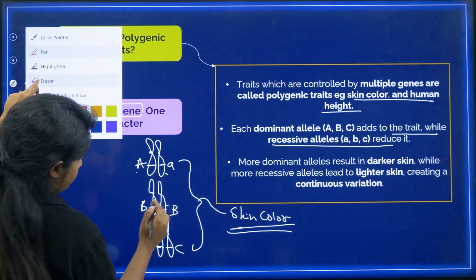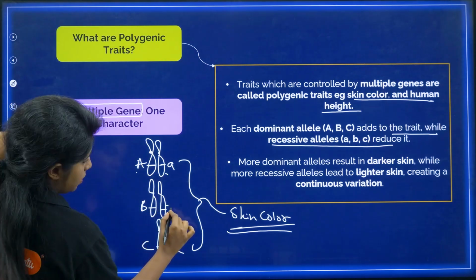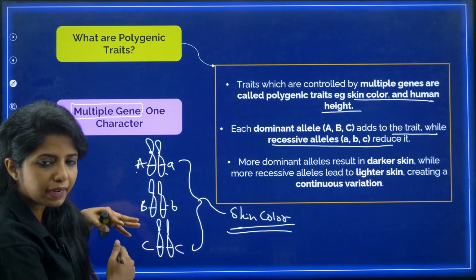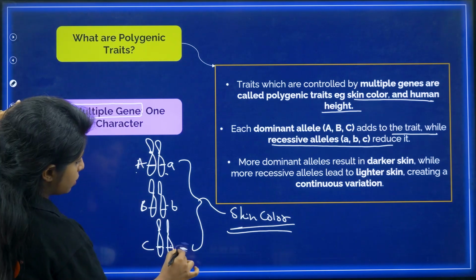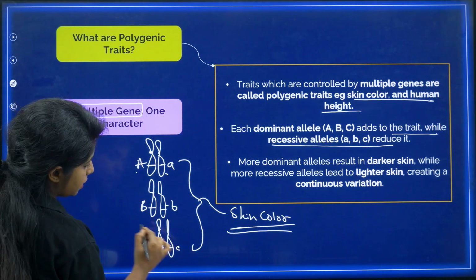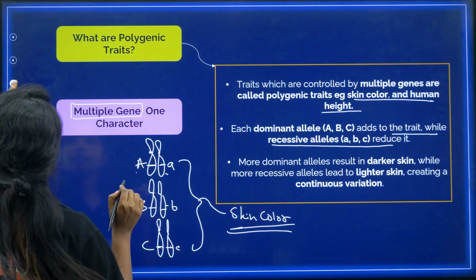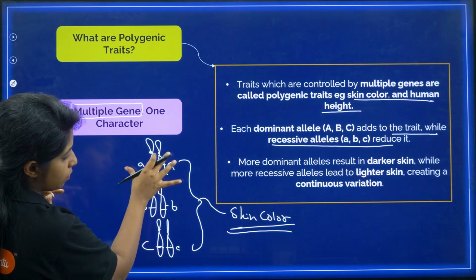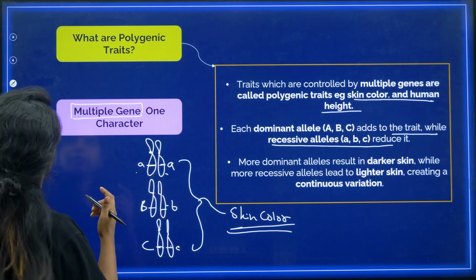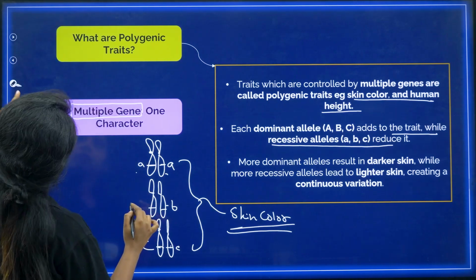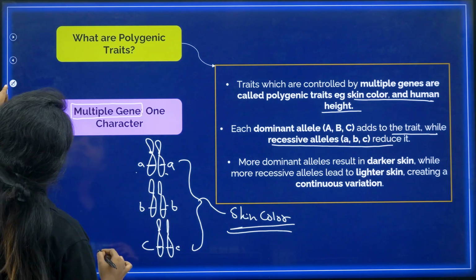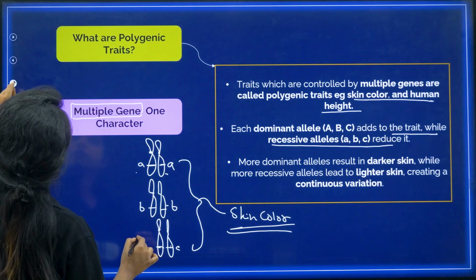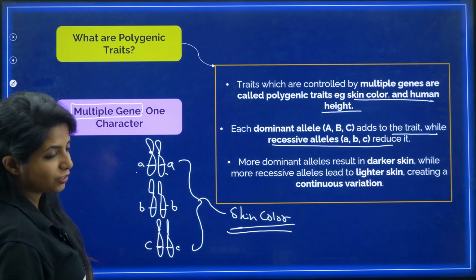Now again over here, suppose this is the condition, again more lighter. Now you want to make it more lighter, again this is the condition, more lighter. There is no dominant allele over here. Same thing, more lighter.